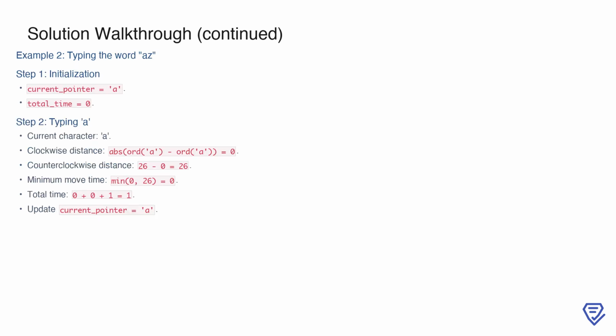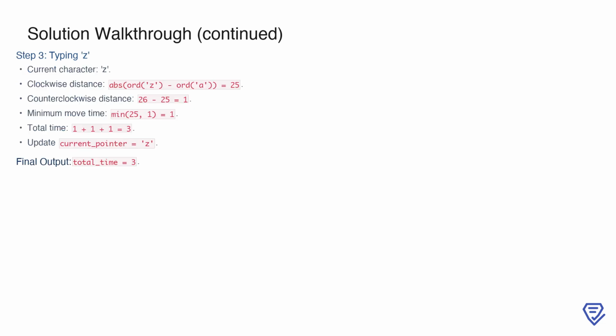We start with the pointer initialized at A and the total time set to 0. Typing the first character does not require any movement, so the clockwise distance is 0 and the counterclockwise distance is 26. The minimum move time is 0, and adding the typing time of 1 second, the total time becomes 1. The pointer remains at A.